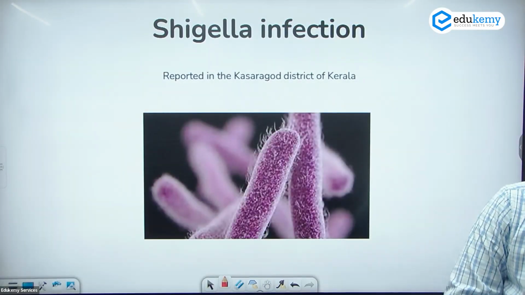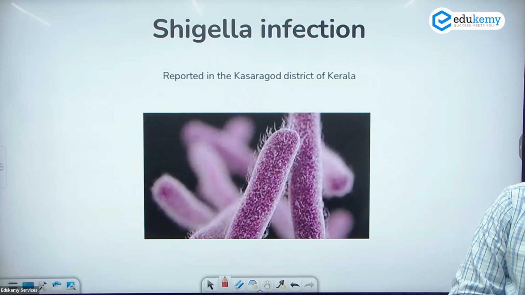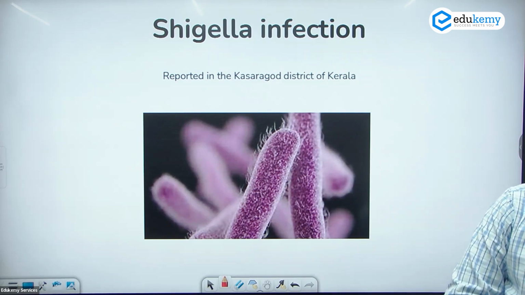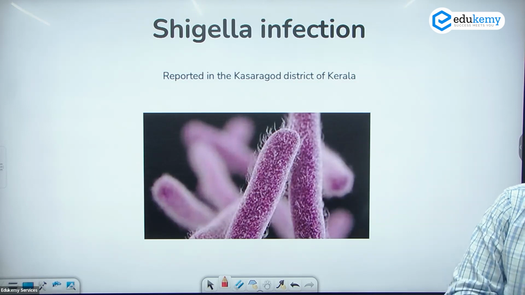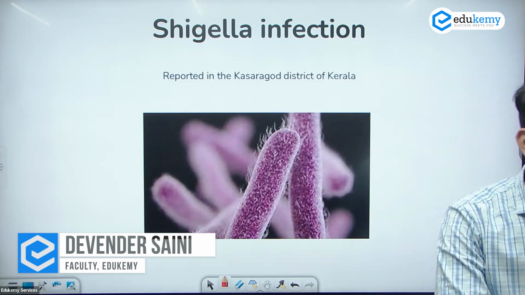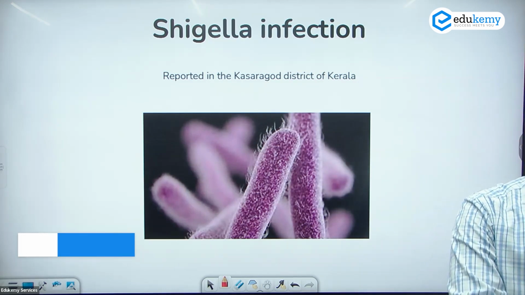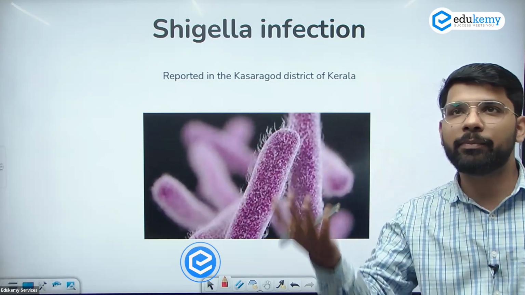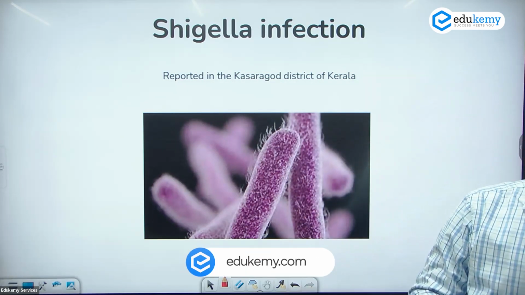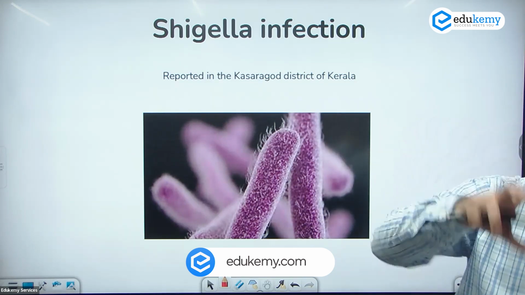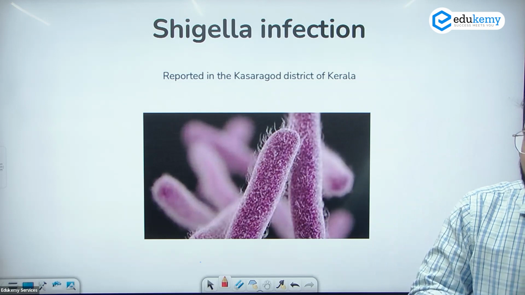Shigella infection. This is a new type of infection reported in the Kasaragod district of Kerala. Why are we finding new infections in Kerala, like in China? Due to migration. There is higher migration, and also the climate and the environment. Also, there is more moisture in the region. If there is higher humidity in the air, there is a good environment for viruses and bacteria to grow.